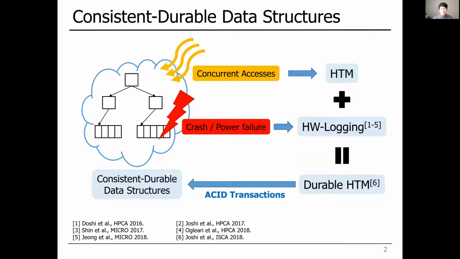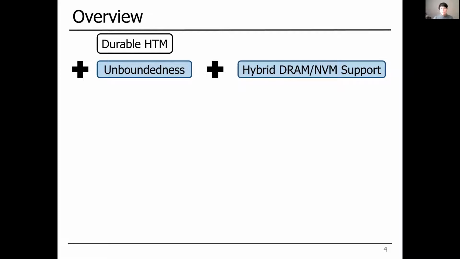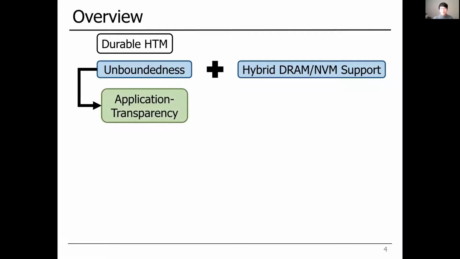This is the state-of-the-art technique to provide durable transactions with HTM, and UHDM is built on top of this. In this study, we are presenting UHDM, which introduces unboundedness and support for hybrid memory to durable HTM. First, the unboundedness is essential for application transparency. Otherwise, programmers should reason about the size of transactions they are managing, and they must provide fallback paths in case of overflow. This renders HTM programming difficult.